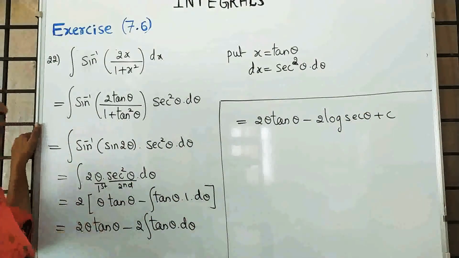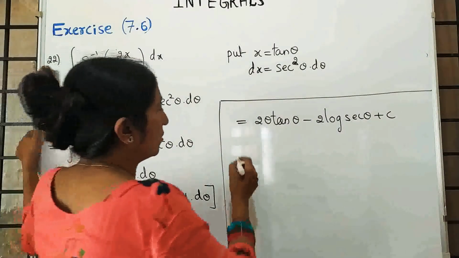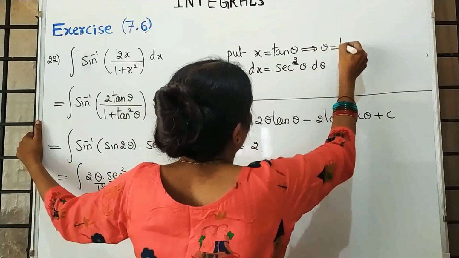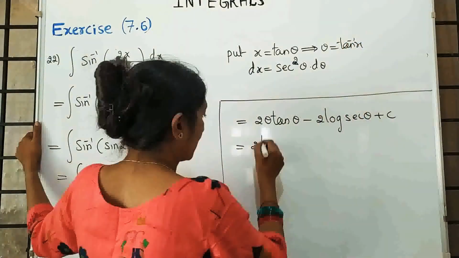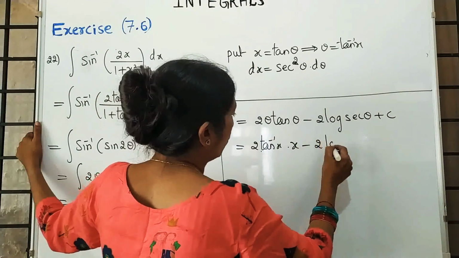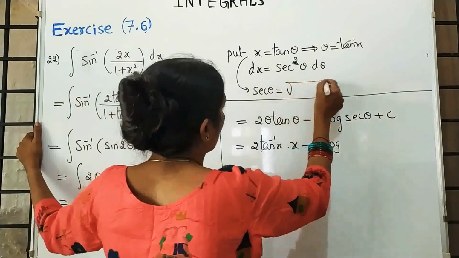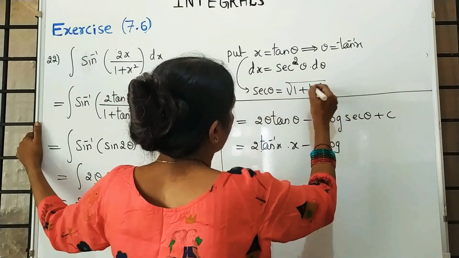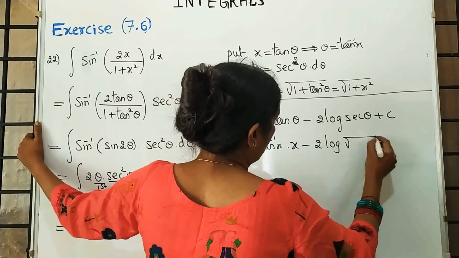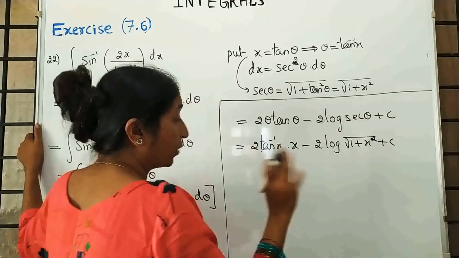And remember, the problem is started in terms of x. We got the answer in terms of theta. So convert this. 2 into theta is what? Theta is tan inverse x. Tan theta is x, minus 2 log. What is secant? Secant theta is root of 1 plus tan square theta, that is root of 1 plus x square, plus c. That is not whole square, only x square.